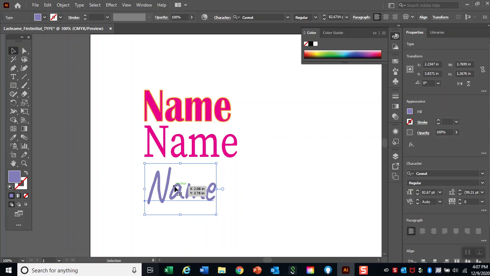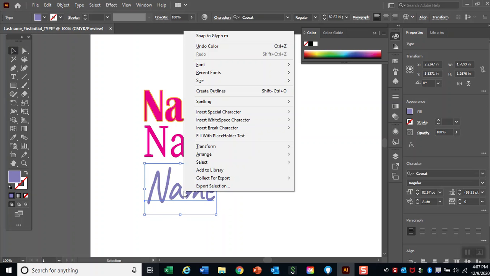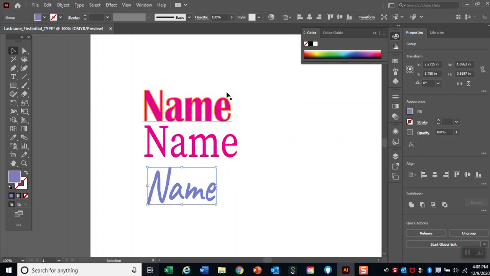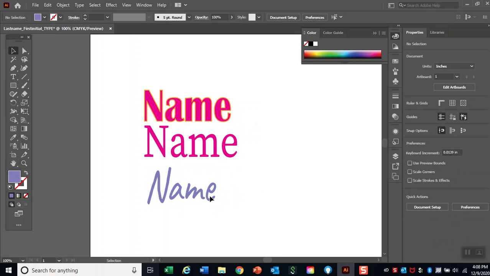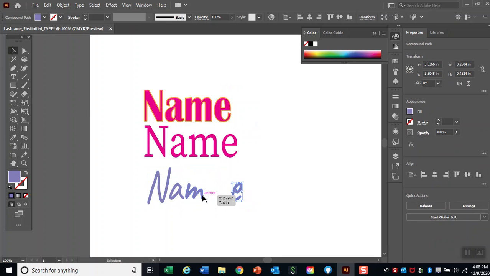Now let's create outlines. Right click, create outlines. Now it is no longer text, it is an object that is made with paths and anchor points. Right click, ungroup. Now it is separate shapes.